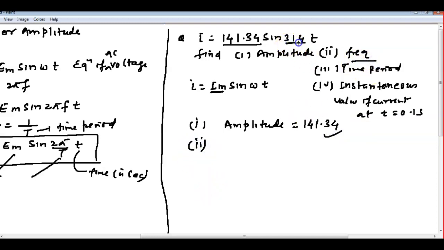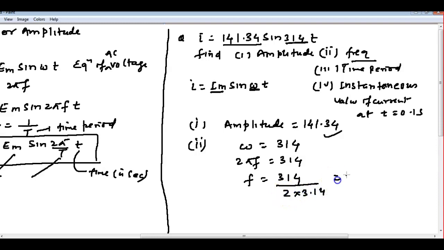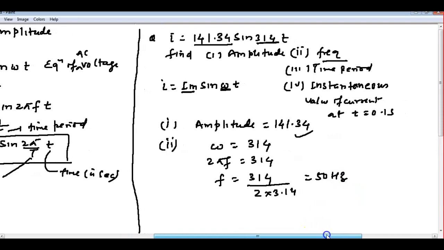We know this value is omega, right? Omega is equal to 314. So 2 pi f is equal to 314. So f is equal to 314 divided by 2 into 3.14, which gives 50 hertz. The unit of frequency is hertz, you have studied in lower classes, right?